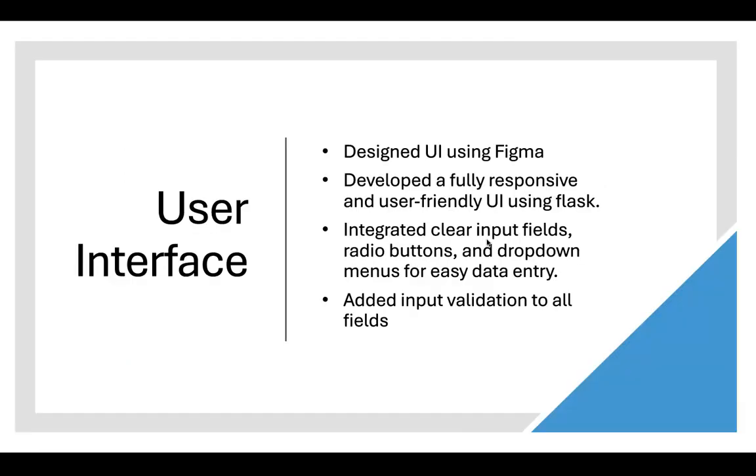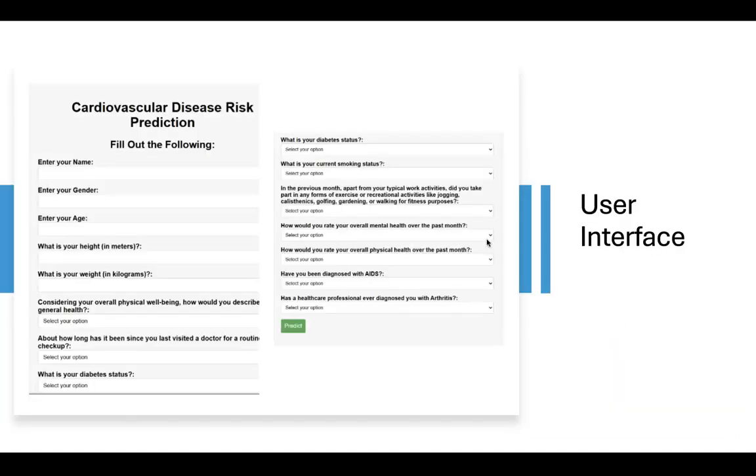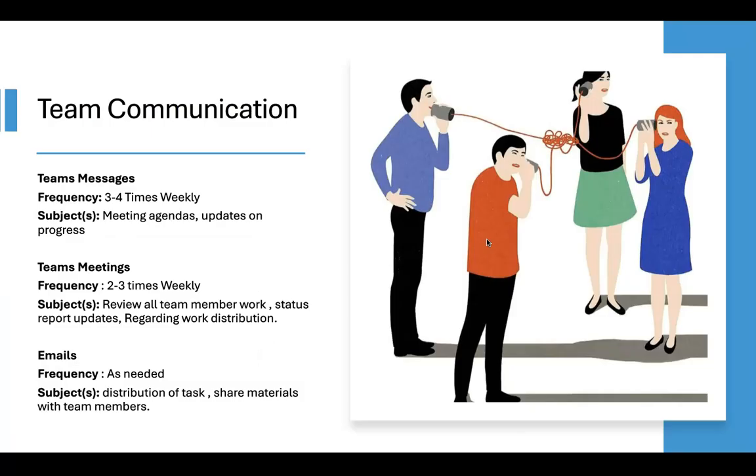We have also developed a user interface. We designed it using Figma, and we have developed a fully responsive and user-friendly UI using Flask, integrated with clear input fields, radio buttons, and drop-down menus for easy data entry. We have also added validation to all the fields. This is what the user interface looks like. For team communication, we use messages, team meetings, and emails.